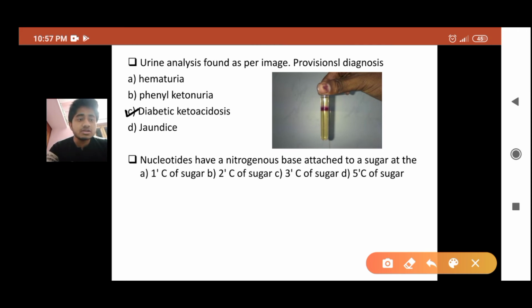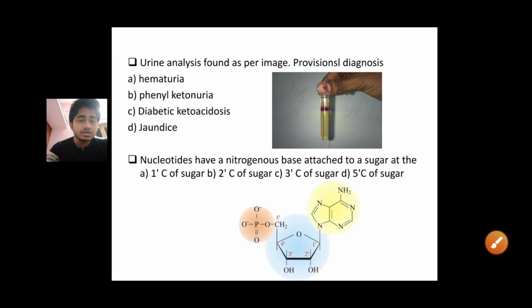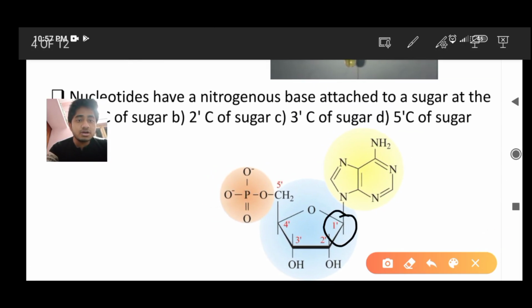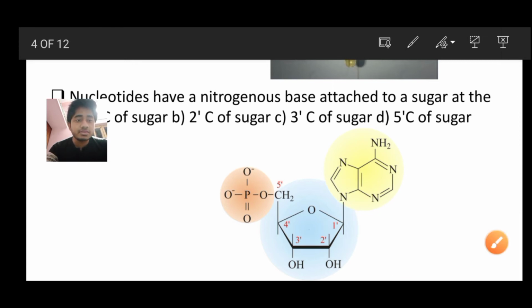Next, the nucleotides. Let's see another picture. Here you can appreciate the one carbon of the sugar bonds with the nitrogen of the purine ring. Here any purine or pyrimidine base can be possible. So your answer will be option A.